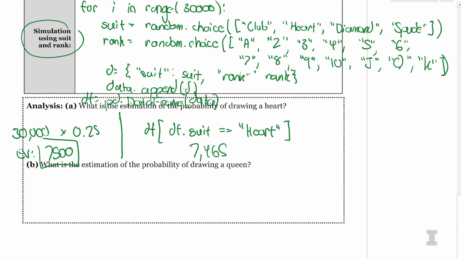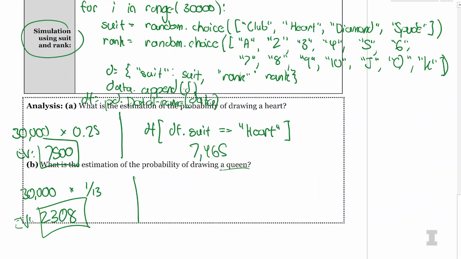And the last analysis question: what's the estimated probability of drawing a queen? Carly, if we drew 30,000 cards, how many of those cards would be a queen? So let's see, that's 4 out of 52, or 1 out of 13? So 30,000 times 1 divided by 13. We're going to use Python to help us do the math. It's a decimal: 2,307.69. So I'm going to round it to 2,308. That's our expected value.